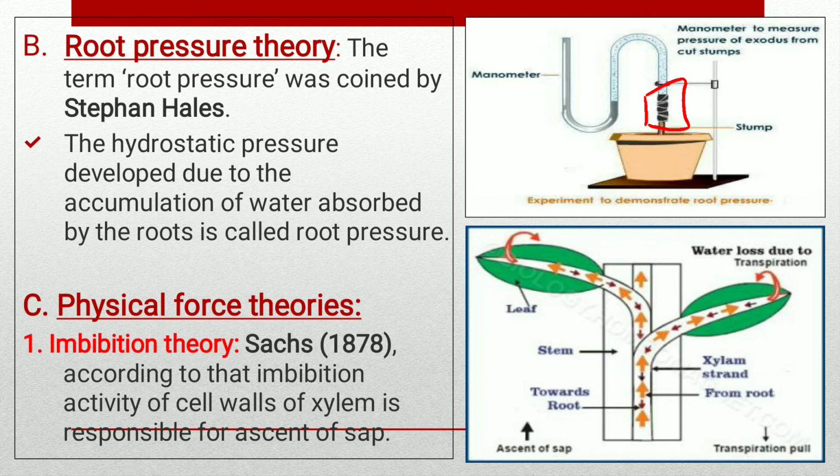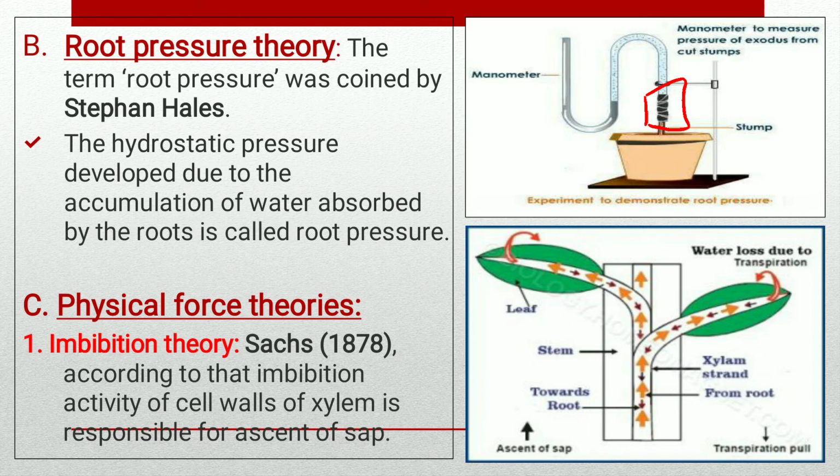Next one is the physical force theory. The physical force theory states that the dead cells of the xylem are responsible for the ascent of sap. Living cells are not involved in the ascent of sap. The ascent of sap is due to the operation of physical forces, and the following are the physical force theories for the ascent of sap. First one is the imbibition theory, second one is the capillary theory, and third one is the cohesion and adhesion theory, also called the transpiration pull theory.